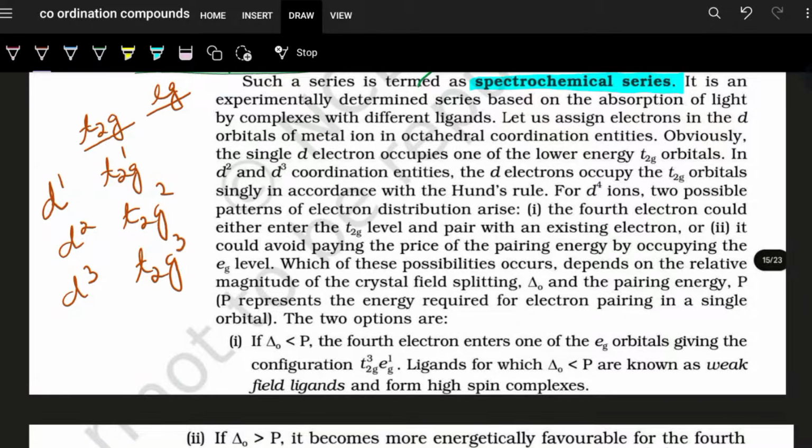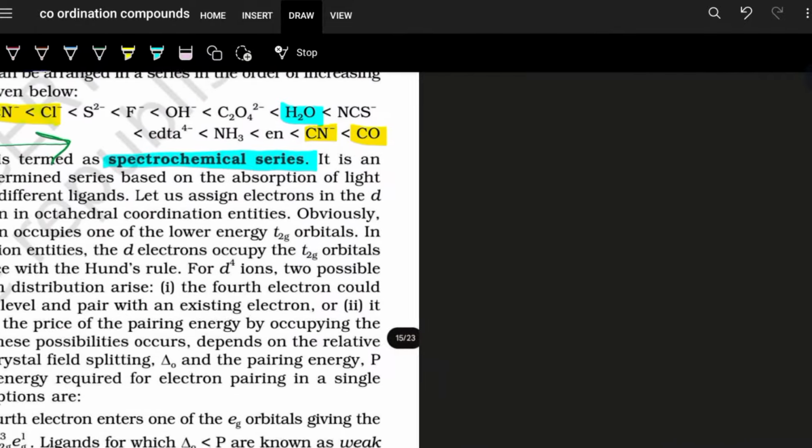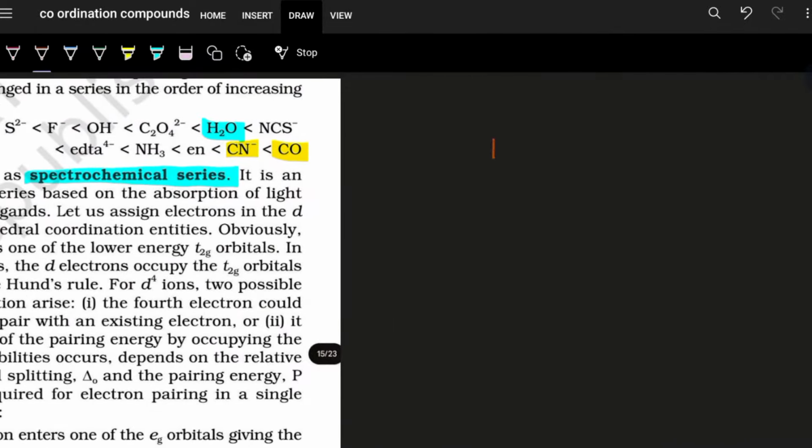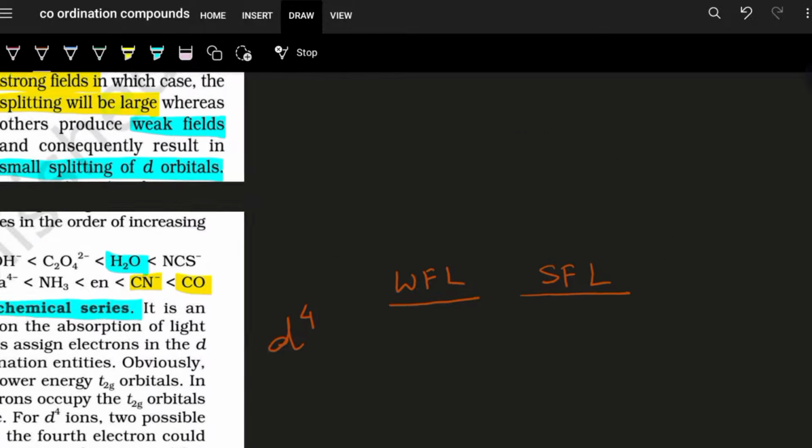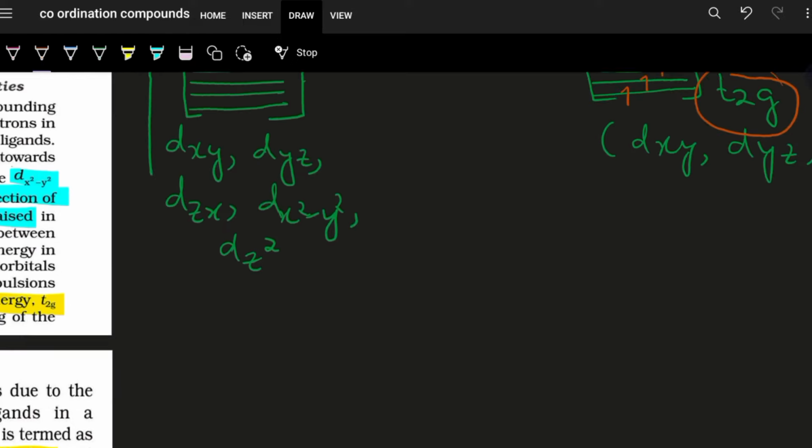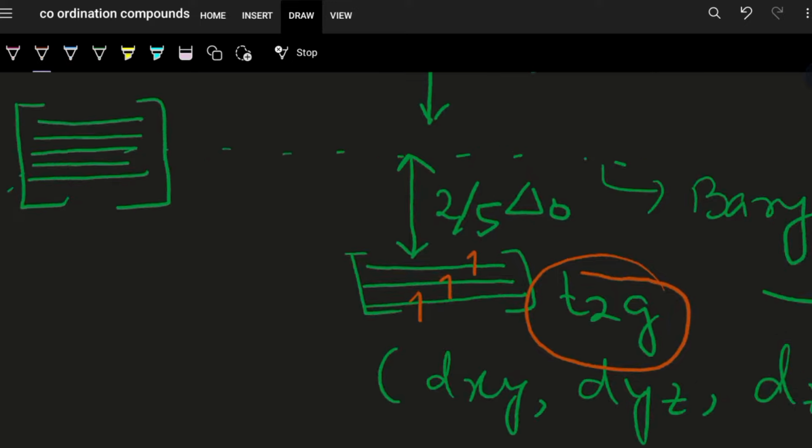Now after this, we need to see whether it is a weak field ligand or a strong field ligand from d4 onwards. If I say d4, I'm going back to that diagram.